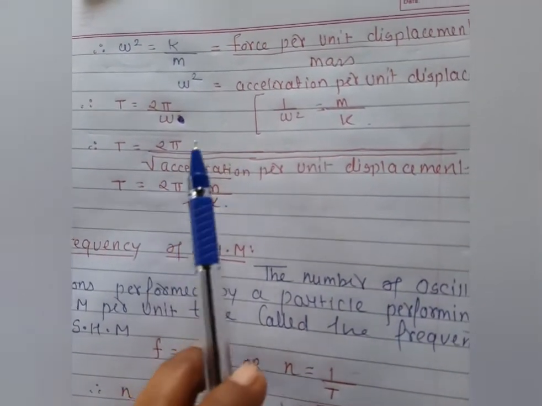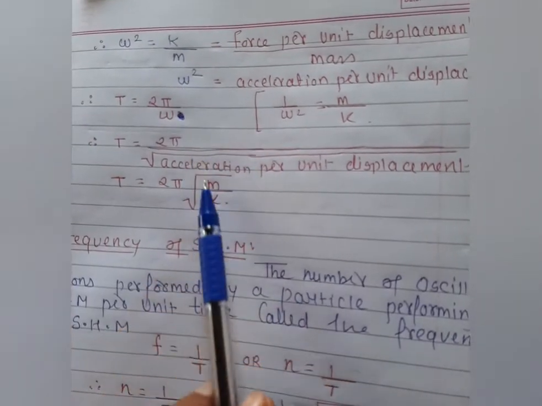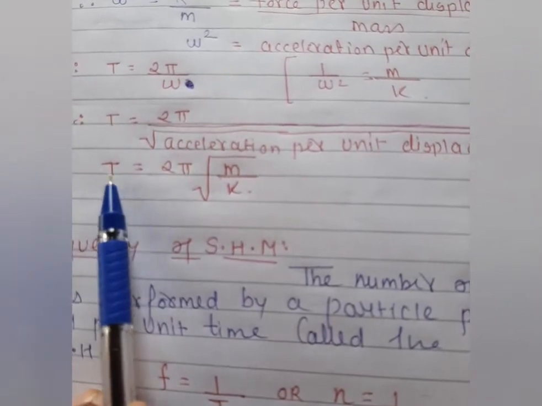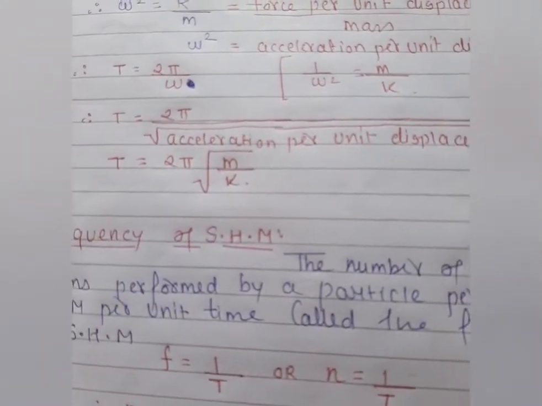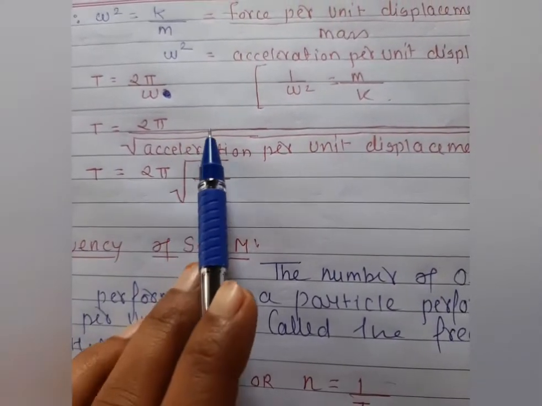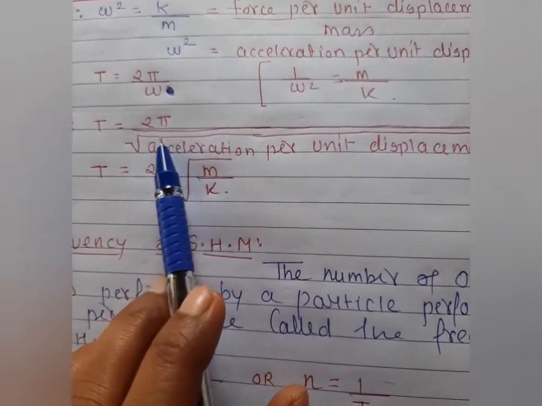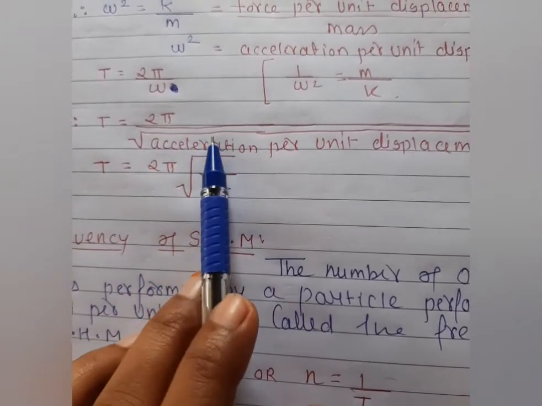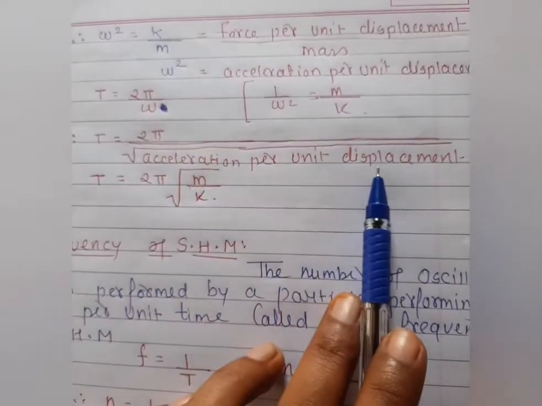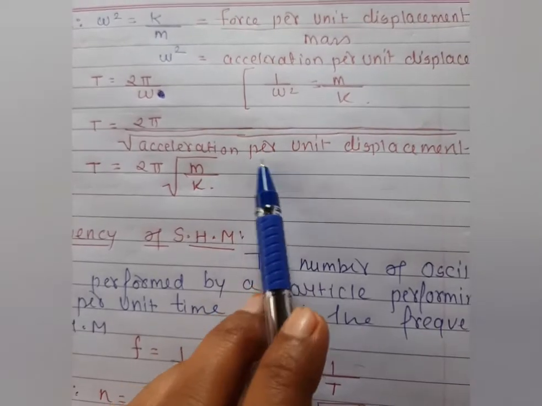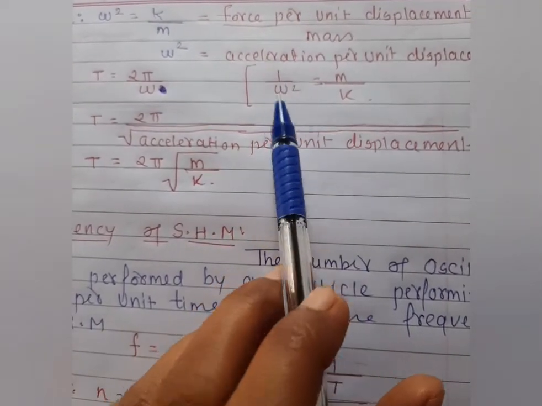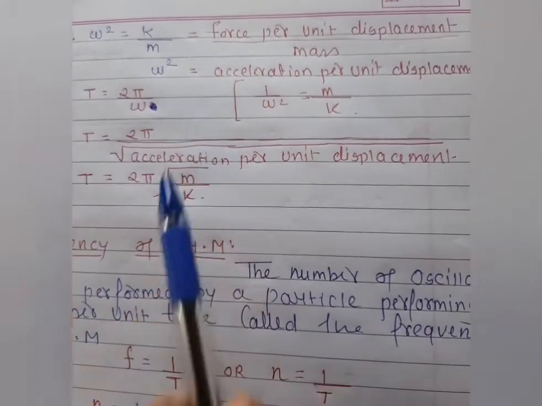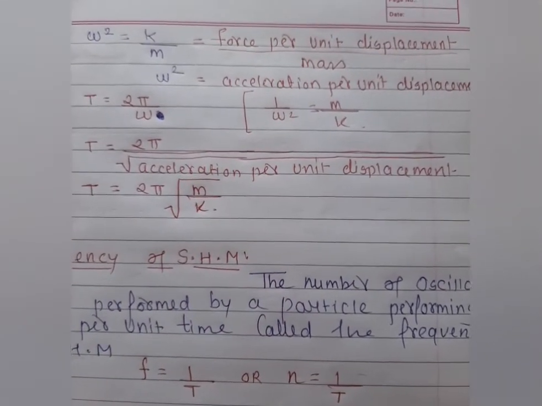Clear? And in this condition, students, T is equal to 2 pi as it is, and here we are getting the condition, what? If I split this condition, T is equal to 2 pi times 1 upon root of acceleration per unit displacement. So 1 upon root of acceleration per unit displacement means 1 upon omega, because acceleration per unit displacement is nothing but omega square.